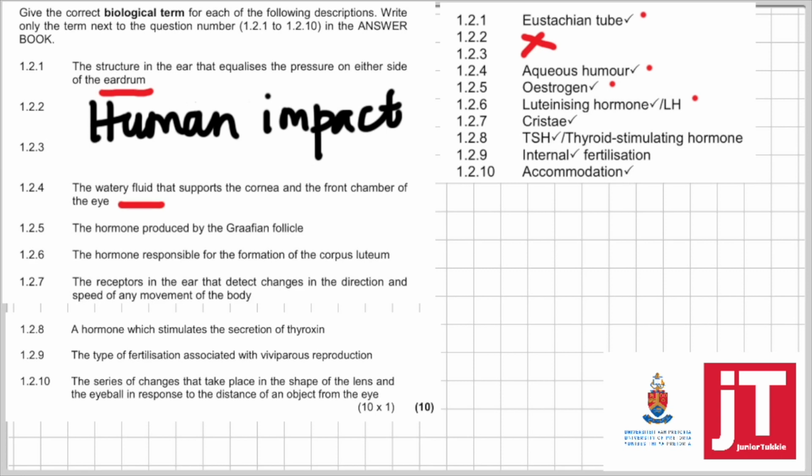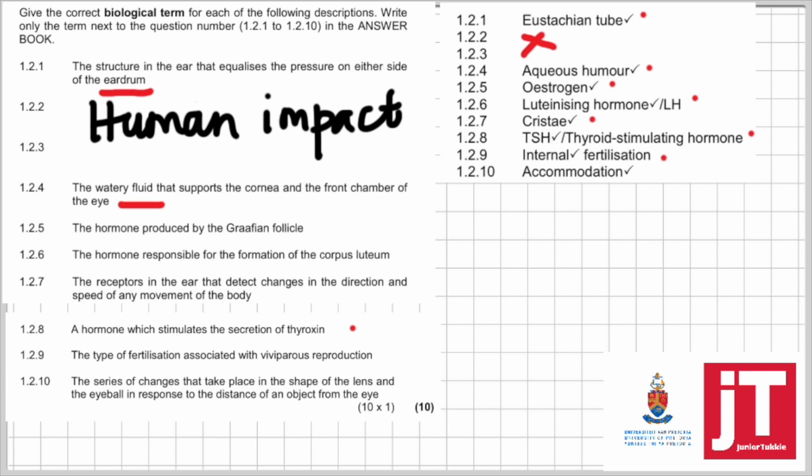1.2.7. The receptors in the ear that detect changes in the direction and speed of any movement in the body, that is the cristae. 1.2.8. A hormone which stimulates the secretion of thyroxine, that we know is thyroid stimulating hormone. 1.2.9. The type of fertilization associated with viviparous reproduction, that we know can only be internal fertilization.